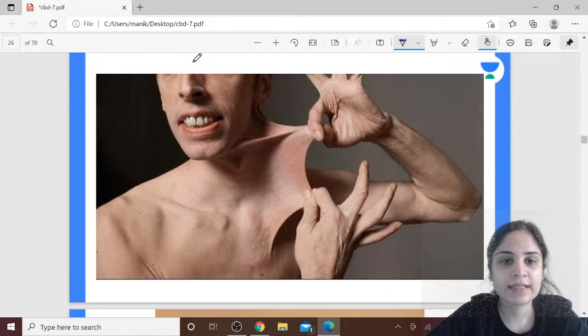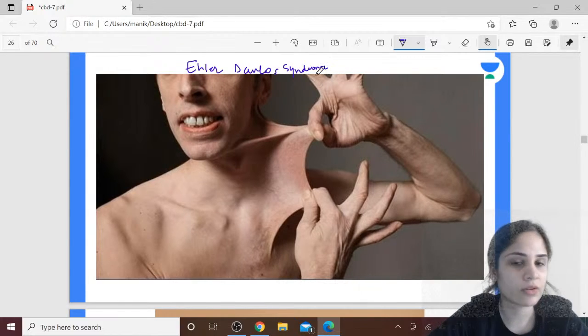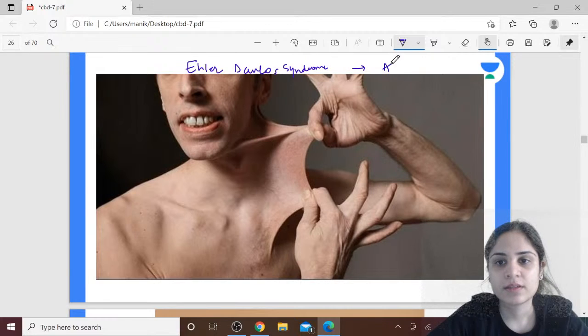Yes, absolutely correct. So the stretchy skin that you see in this patient, very classical of Ehlers-Danlos syndrome, correct? What is the inheritance pattern of Ehlers-Danlos syndrome? Anyone? Yes, it is autosomal dominant in nature.